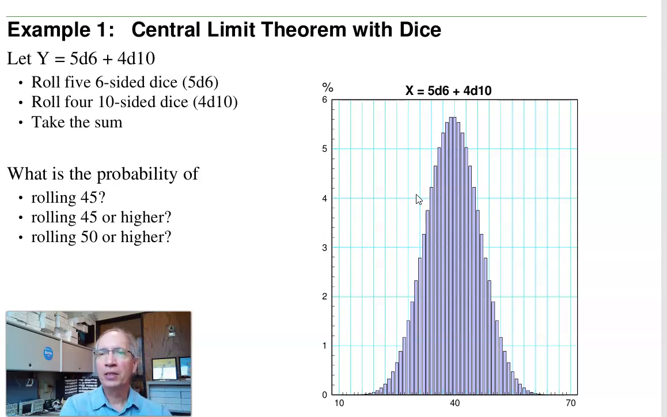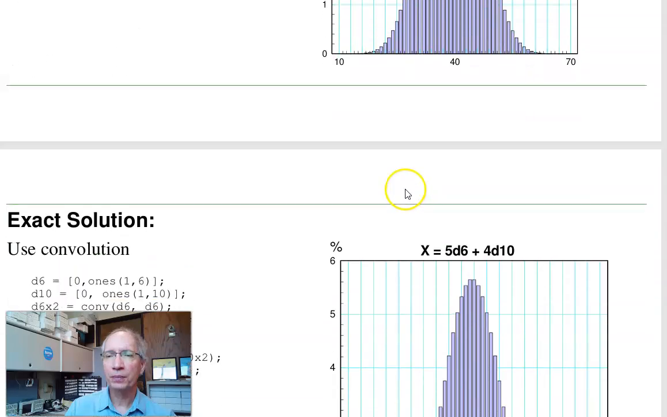For example, suppose I have y is the sum of 5 6-sided dice and 4 10-sided dice. What's the probability of rolling a 45, 45 or higher, 50 or higher? Now there's a couple ways to solve. I can get exact answers using convolution.